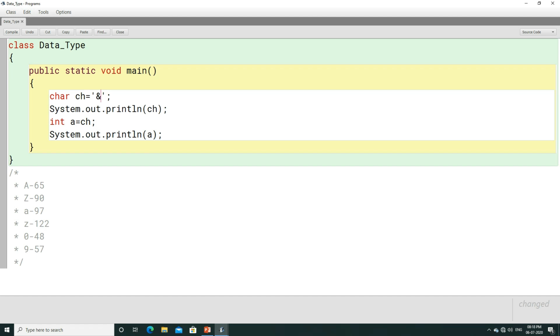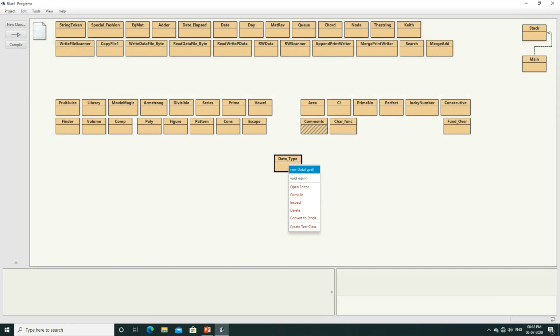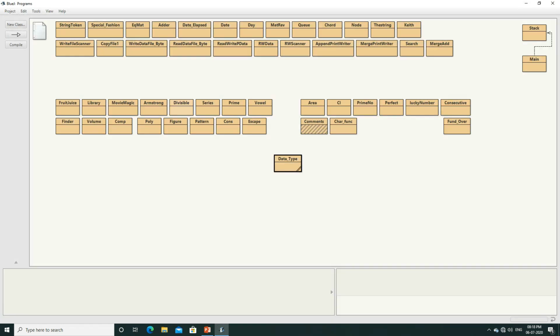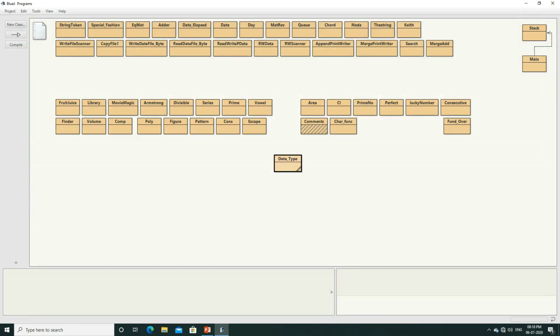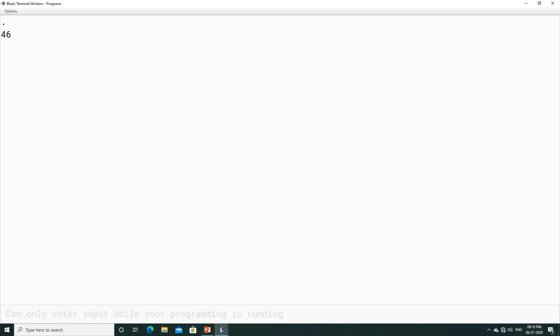Here ch equals ampersand. You can get the ASCII value of ampersand. Once again, the ASCII value of ampersand is 38. Similarly, we can get the ASCII value of a period, a dot you can say. Let us compile the program. Here the ASCII value of period or the dot is 46.